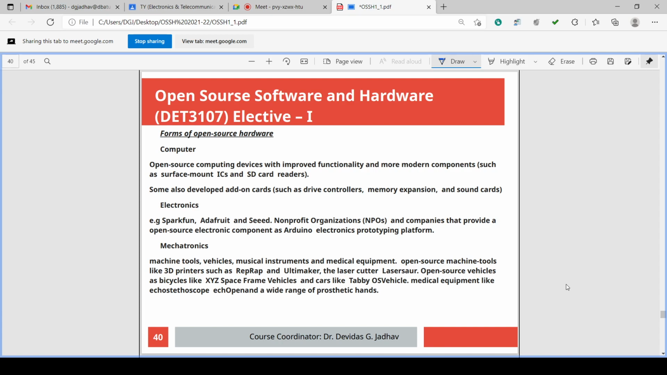So if there is a computing device or open source computing device, then its functionality can be improved by adding modern components like surface mount ICs and SD card readers and all that. An SD card reader can be added, or Bluetooth or LAN card can be added, and so on. The Bluetooth card can be added. 10-15 years back, Bluetooth was not there in the computers. Wi-Fi was not there in computers and laptops. Even the laptop was not commonly available 10-20 years back.